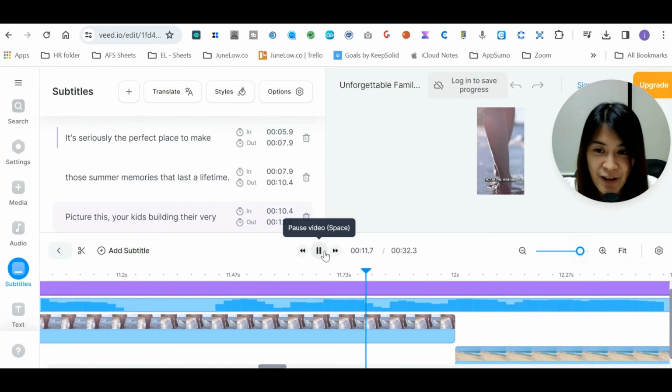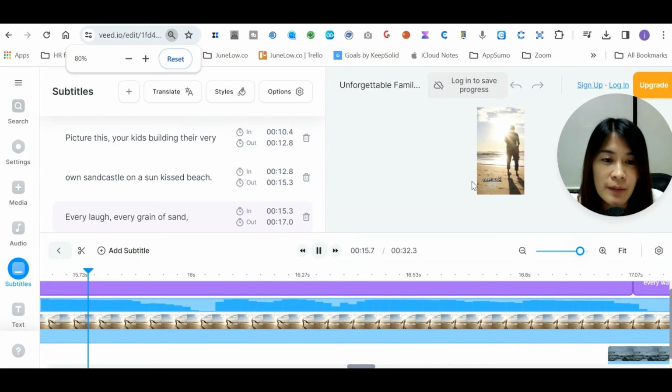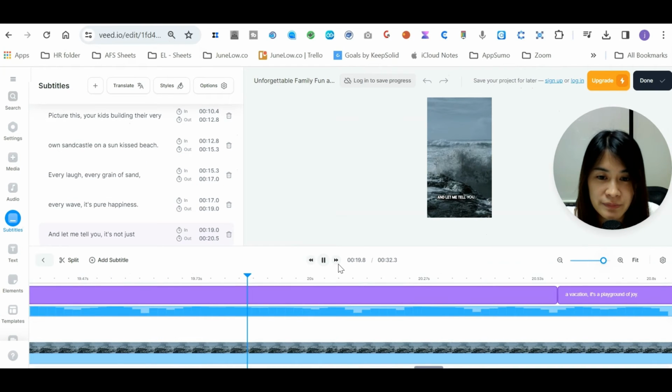Isn't it very cool? They actually have the scripts for you and also images for you. Let me just show you a video for you guys.